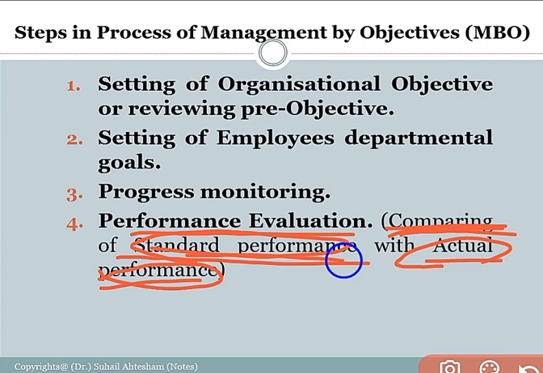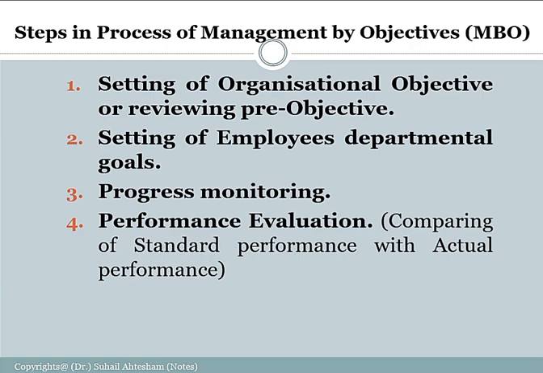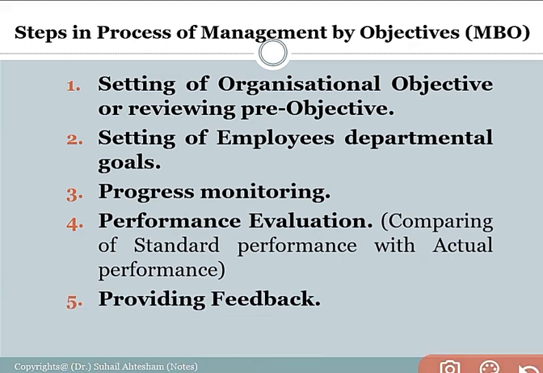So the fourth step in the process of management by objective is measuring the performance and evaluating the performance in the organization, right? After evaluation of the performance, every departmental manager has to provide the feedback about their particular department, about the particular specialization, that what are the outputs of their effort in the organization, right? They have to provide the feedback that what has been planned and what has been done in the organization, and